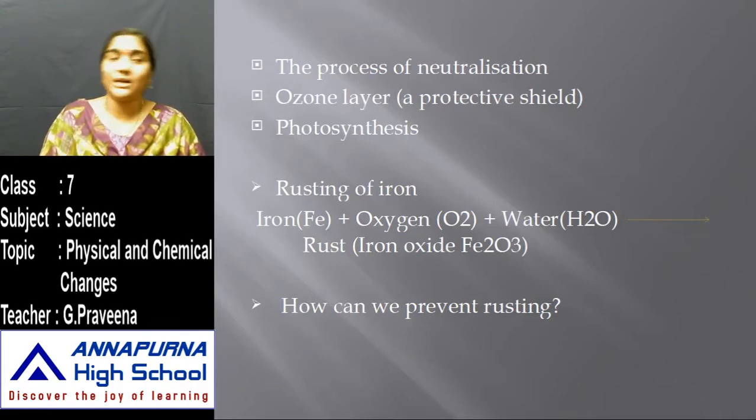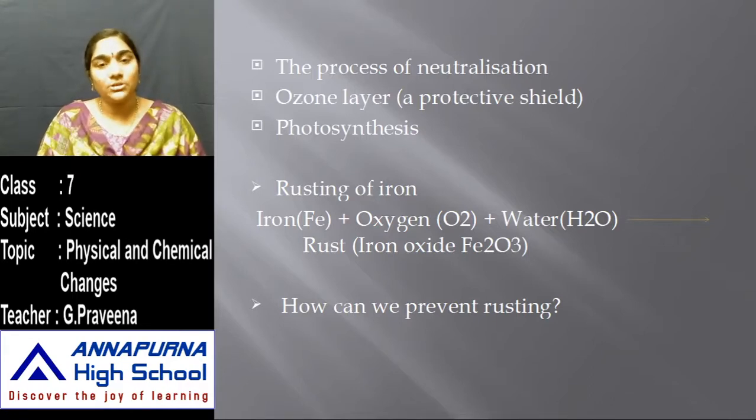In your normal observation, you might have observed that when iron is left over for longer periods, you may see some rust forming over the iron, isn't it? It is because iron, when it comes in contact with oxygen and water, gets converted to iron oxide. So iron oxide is completely different from iron. Okay, so that is called rust. Mostly you can see this in coastal regions where the weather is more humid, in the sense where there is more water vapor in the atmosphere. So mostly in the coastal regions, as it is more humid, the process of rusting is faster.